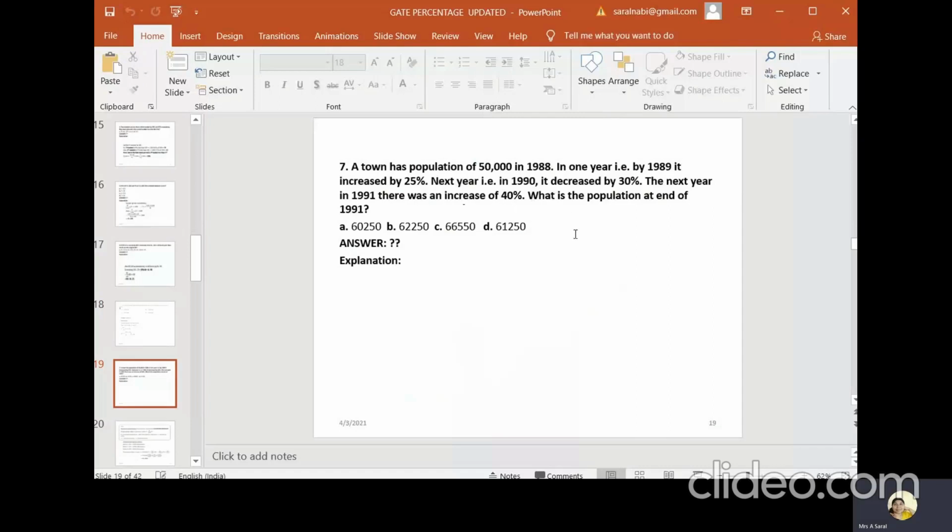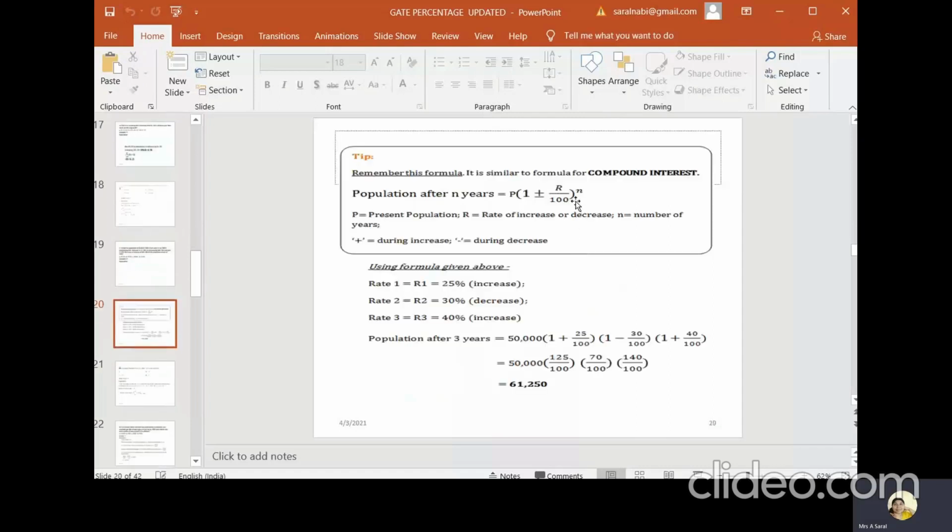So we already know the formula for the population. What is the formula? P into 1 plus R by 100 power n, where n is the number of years. But here they have given 3 years with different decreases and increases, so we take plus or minus. First 25% increase in the first year, next year 30% decrease, and then 40% increase.